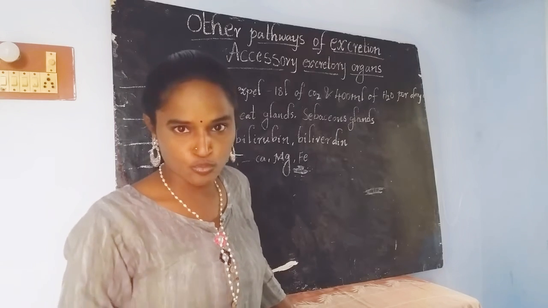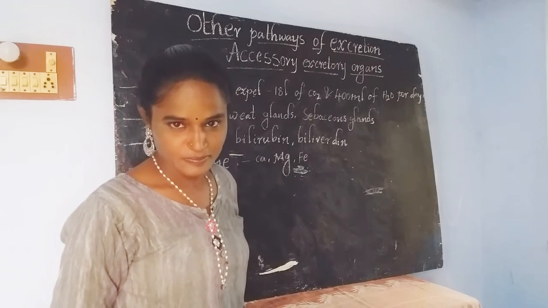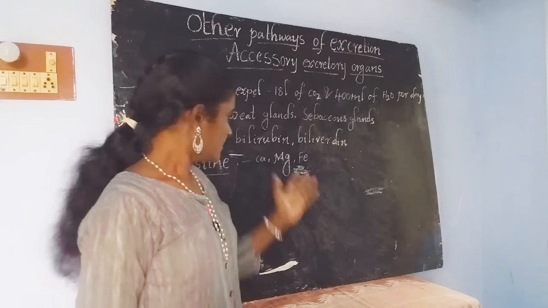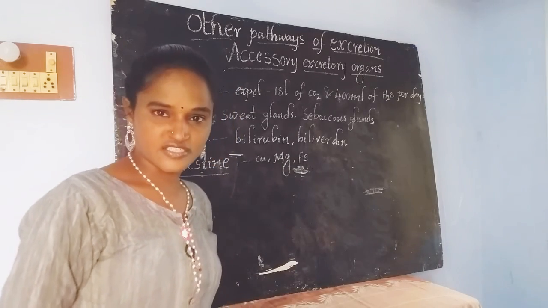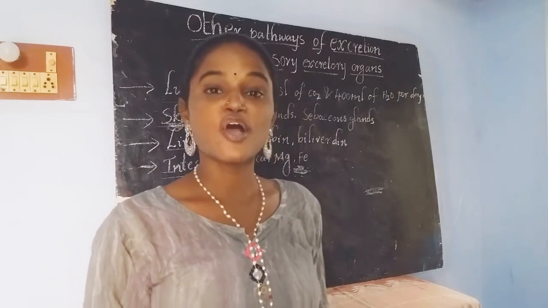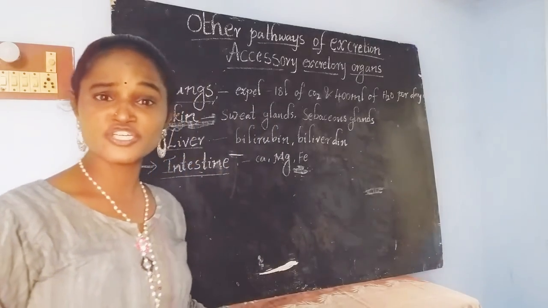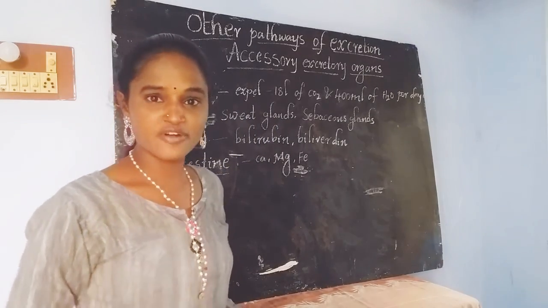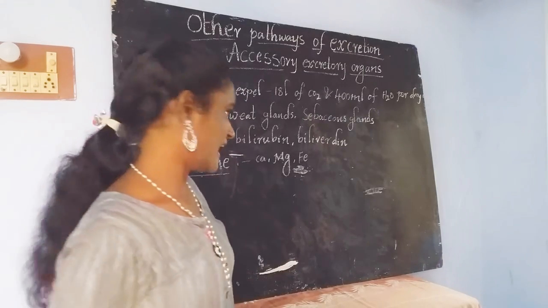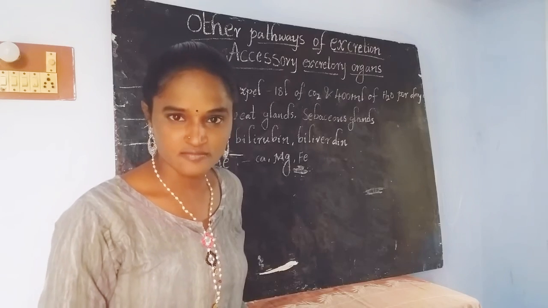They are excreted out of our body in the form of sweat. Sweat is also produced in order to cool down our body temperature. If our body temperature is high, then our brain sends a signal to the sweat glands to secrete the sweat.